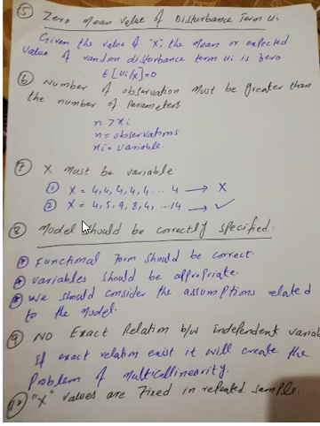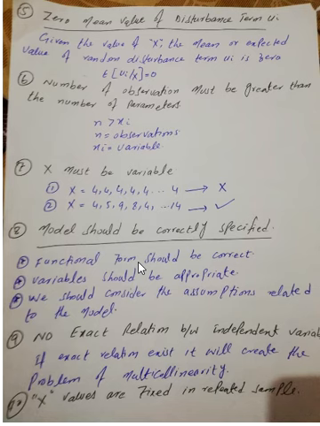And what is the eighth assumption? The eighth assumption is that the model should be correctly specified. Functional form should be correct. What does it mean? It means that if there exists a linear relationship between your variables, then you must write the model in linear form.